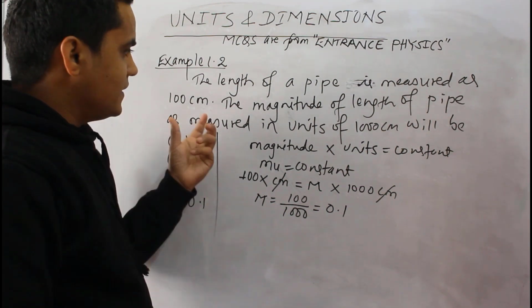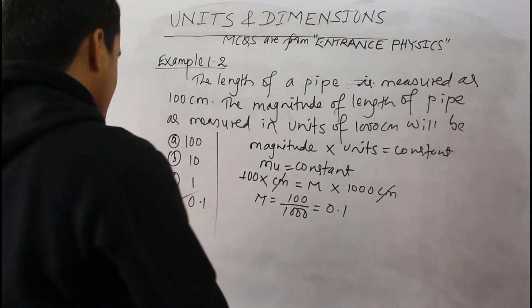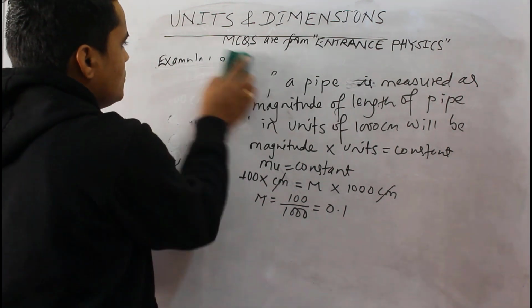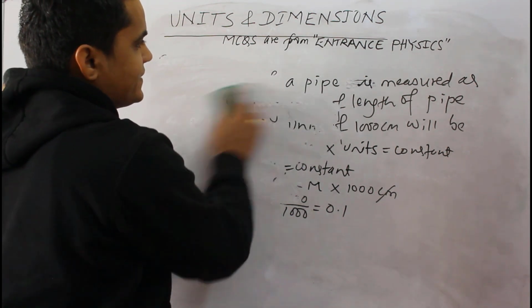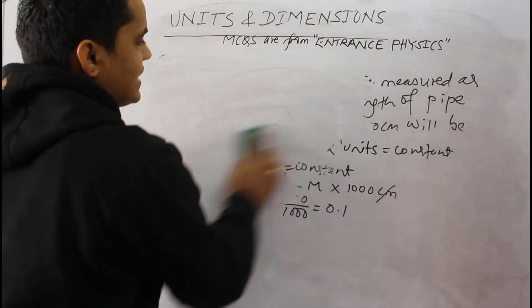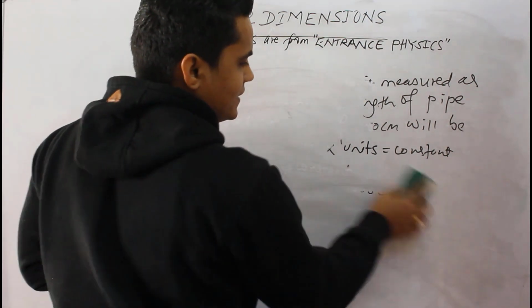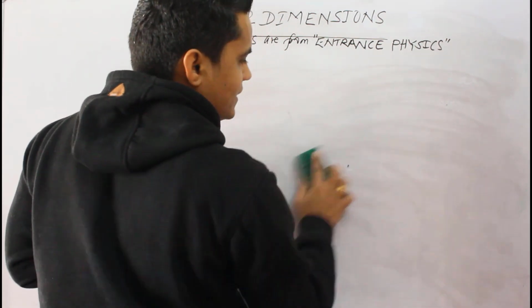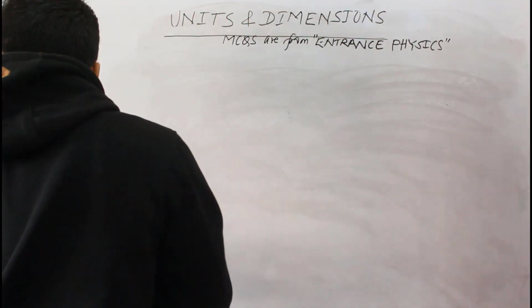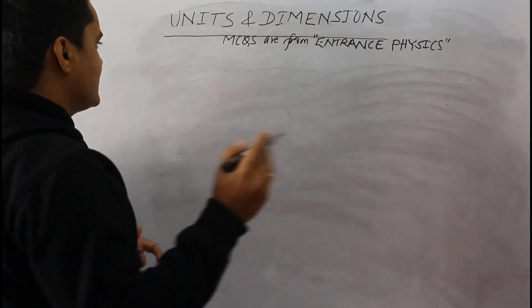The next question will be discussed here. Example 1.2 of Entrance Physics from the chapter units and dimensions is already discussed, and I am going to write another question, which is listed in example 1.4 of that chapter in my book.